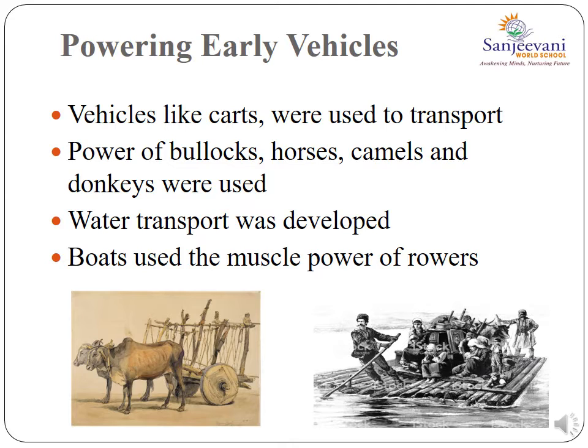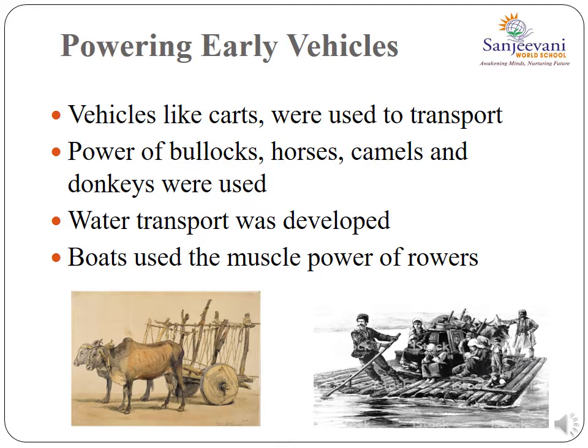Later, they began to use animals such as bullocks, horses, camels, and donkeys for pulling carts. Such carts can still be seen in many parts of India, right? If you have visited your villages, then you must have seen bullock carts, right? You can see the first picture, right?